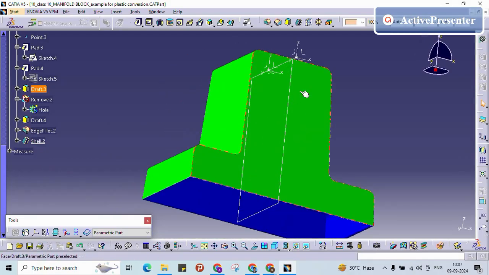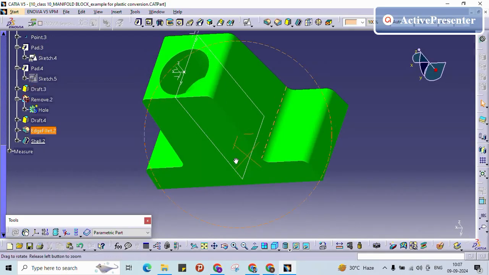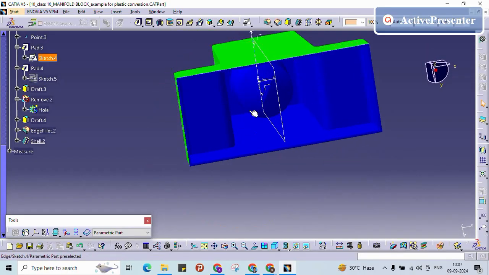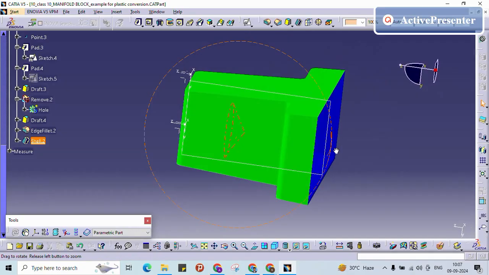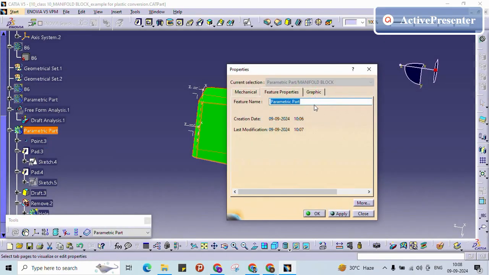Now without any issue, I just remove that particular surface, the front profile, and I am able to make this part as a plastic. So this is concept 1, parametric.